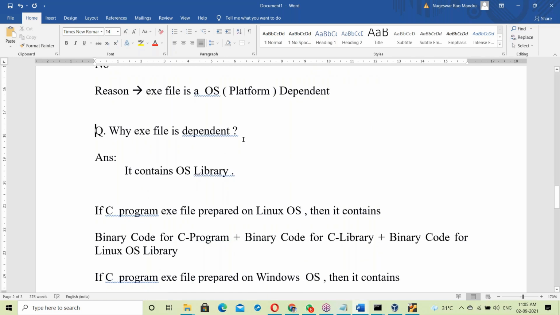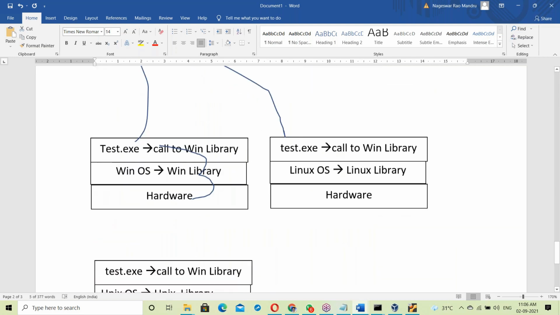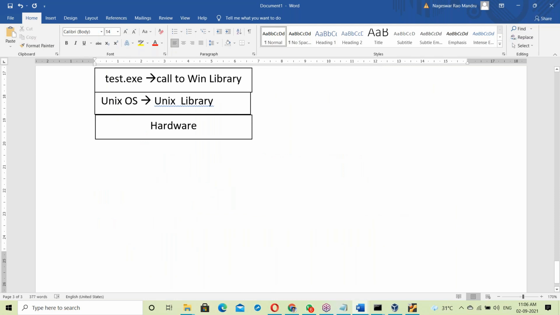So why is an exe file OS dependent? The reason is it contains the OS library. This is about the exe file. I think it's clear. What is an exe file?